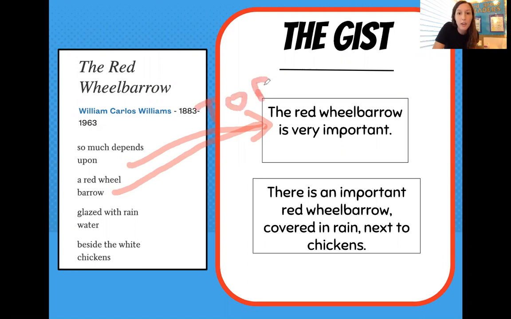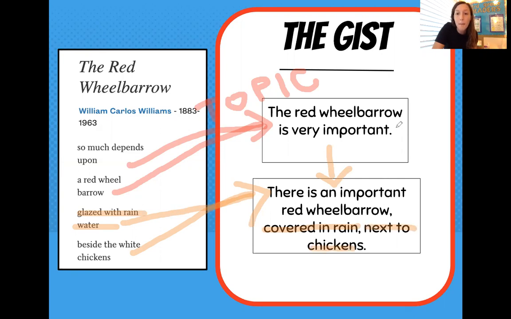But for the gist, we combine the big moments, or the things that we learned about, to be able to retell the poem. So looking at the second box for the gist, it says, there's an important red wheelbarrow covered in rain next to chickens. This gives me more details than the topic, and it tells me what I learned from the poem. I was able to collect these details from stanza 3 and stanza 4. Glazed with rainwater, that tells me that the red wheelbarrow is covered in rain. Beside the white chickens, this tells me that it's next to chickens.